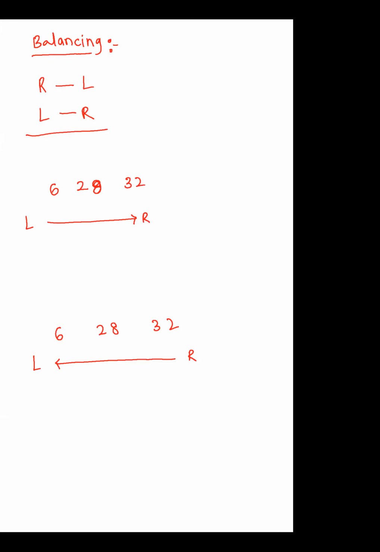So see here, if you do right to left balancing, it is very easy. That means first we have to drop the unit place digit in this 32. After then, the number that is there except the unit place digit, that digit is added to the tens place, so it becomes 31. So in the 31 again, we write only the unit place digit and the extra digit will be carried over, so it becomes 9. So this is the general balancing we use in Vedic mathematics.